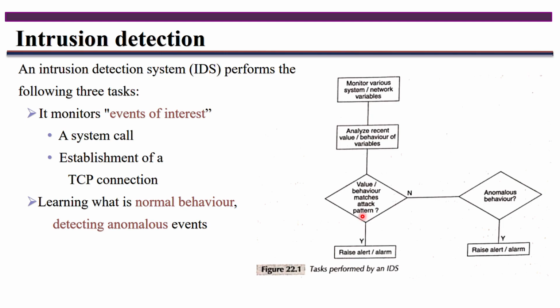If it matches, it is okay. But if that behavior does not match the stored patterns, then you go to the normal check, but it is not a normal one. If you observe that it is not coming inside the normal either, then you will consider that as anomalous behavior, and based on that you will also raise the alert or alarm message here. In this way, the intrusion detection system detects the intrusion.